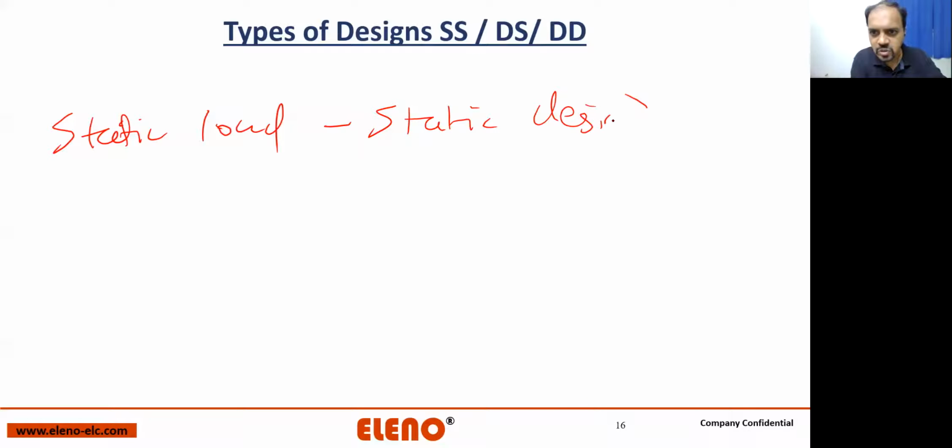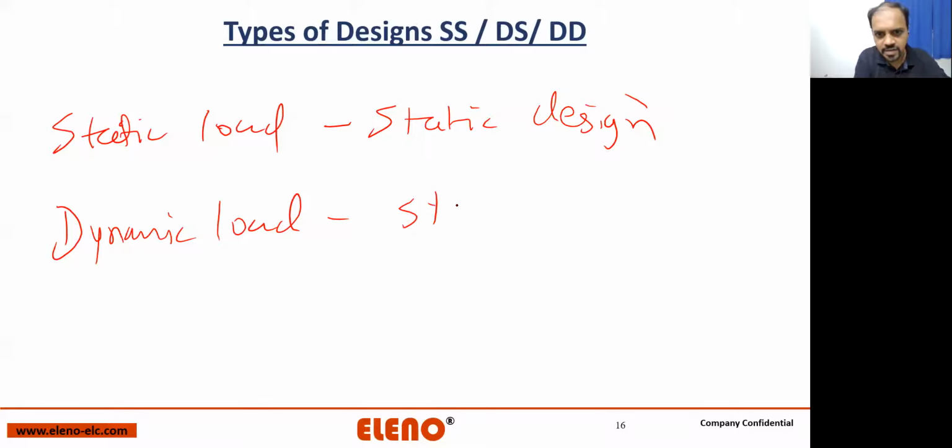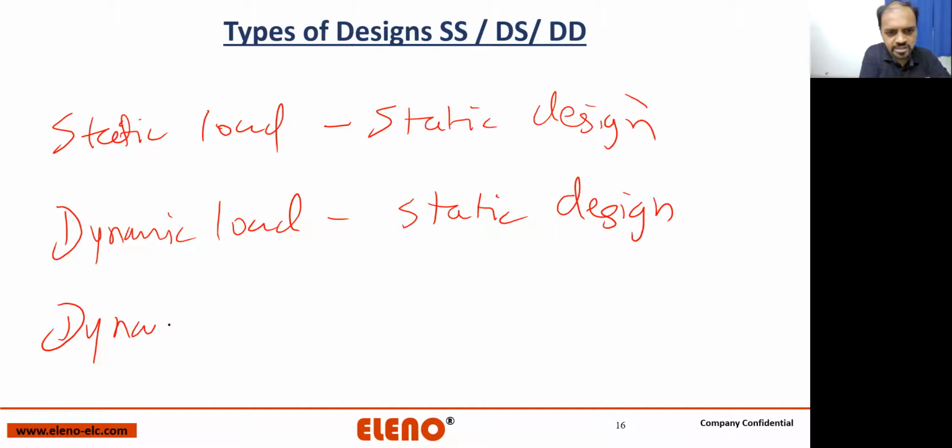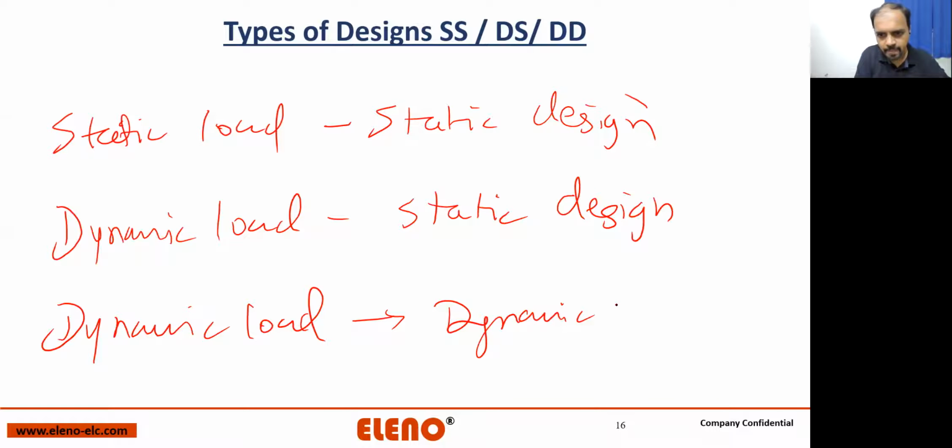The second type is dynamic load, static design. And the third type is dynamic load and dynamic design.